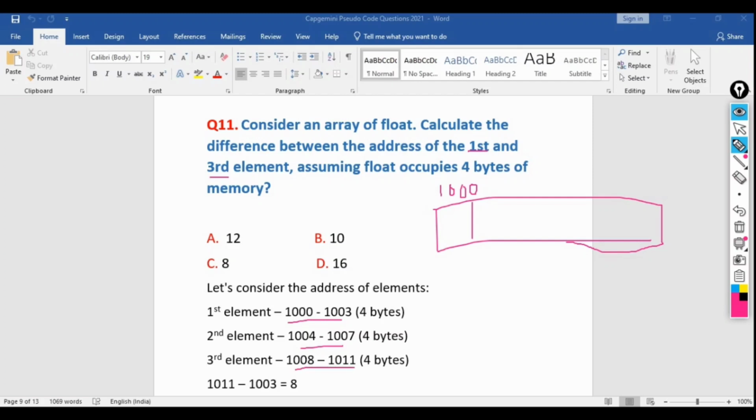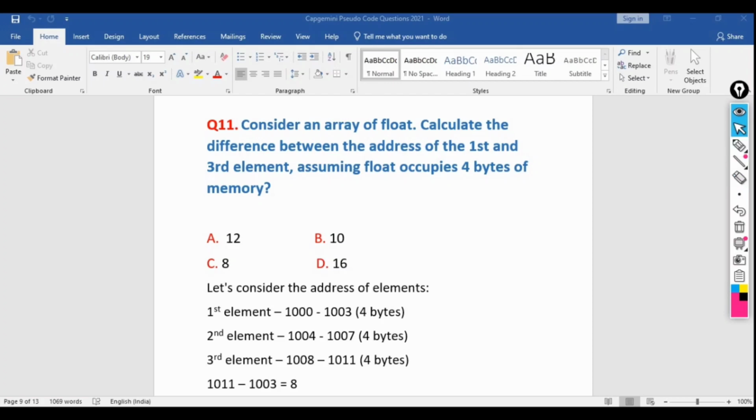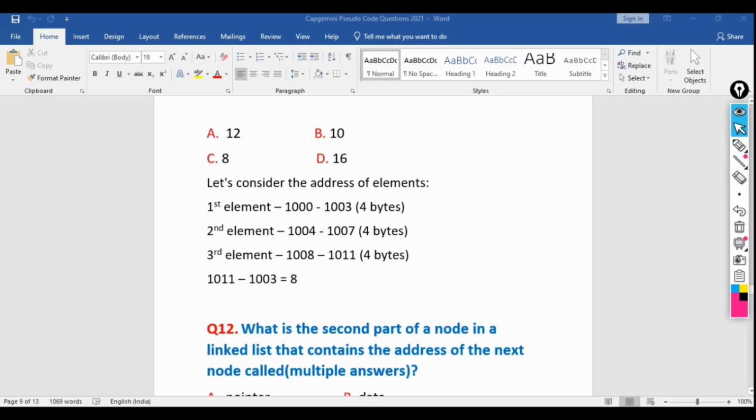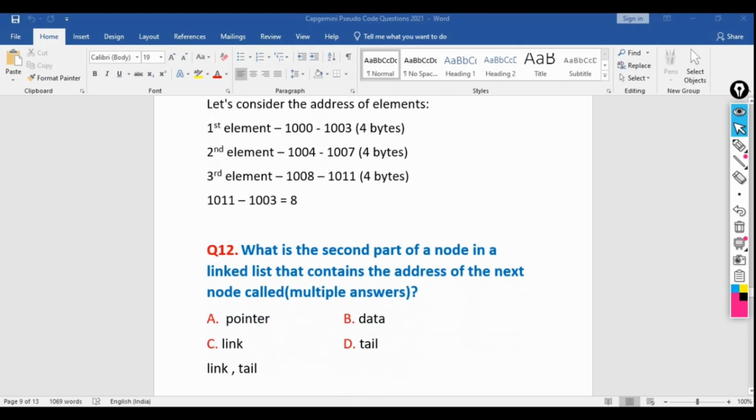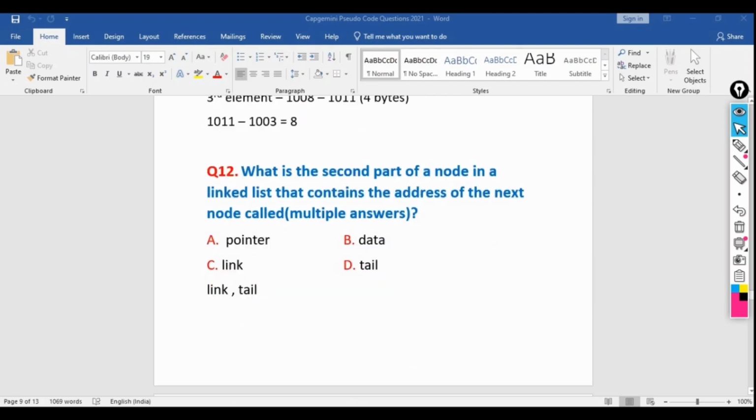So what is the total distance, starting from 1011 minus 1003? The total distance will be 8. So it's an easy question. They have already provided the size taken by the float data type, so no need to worry about that. So now let's move to the next question.